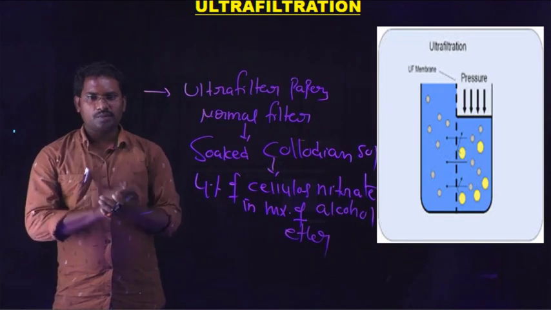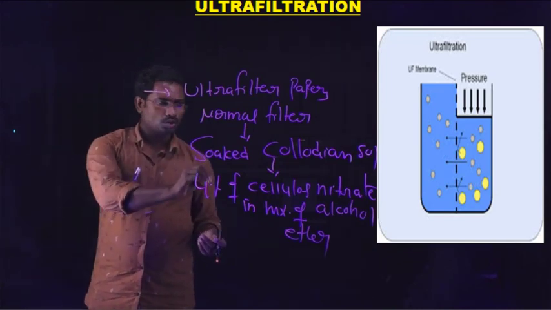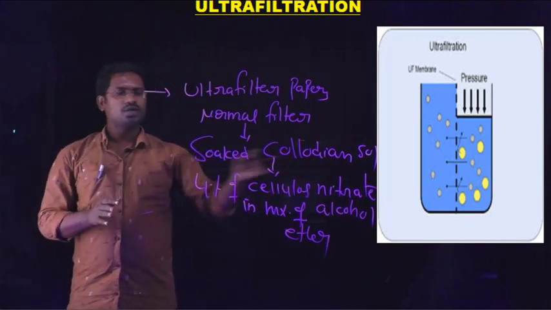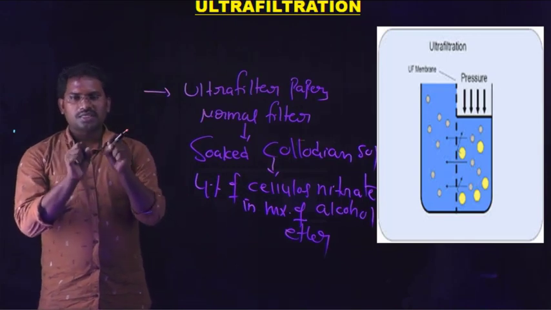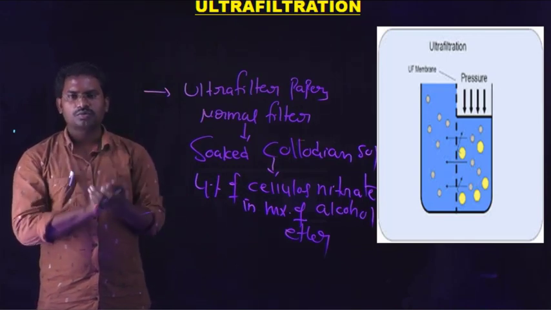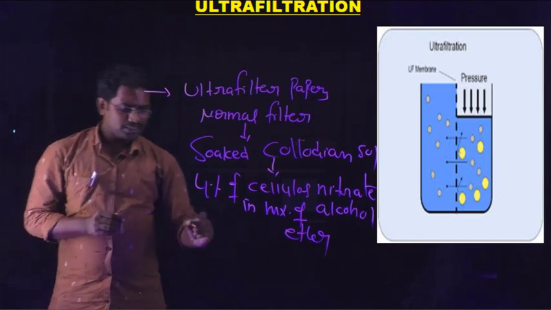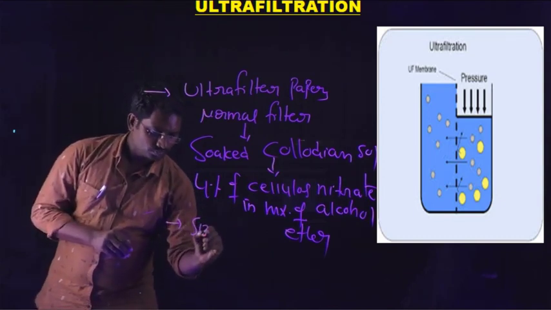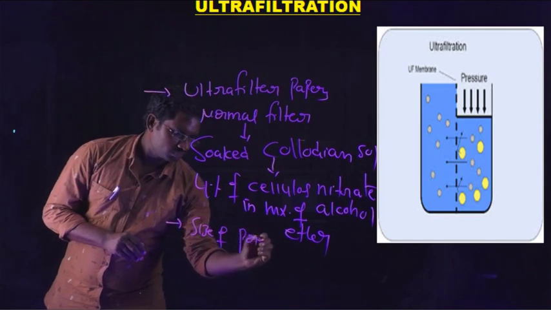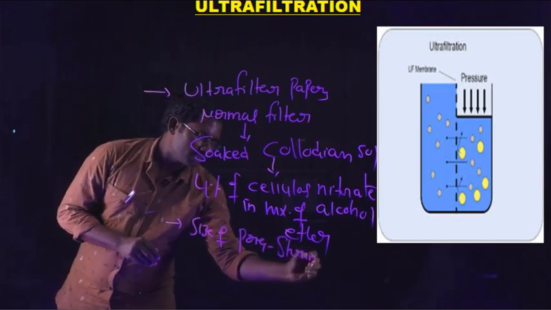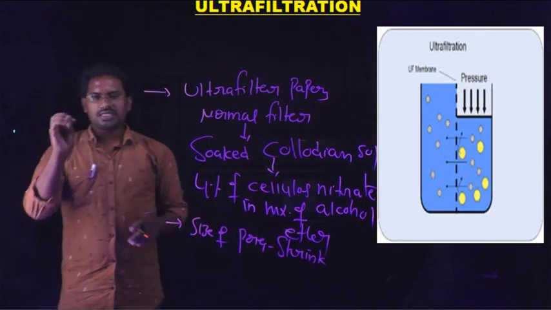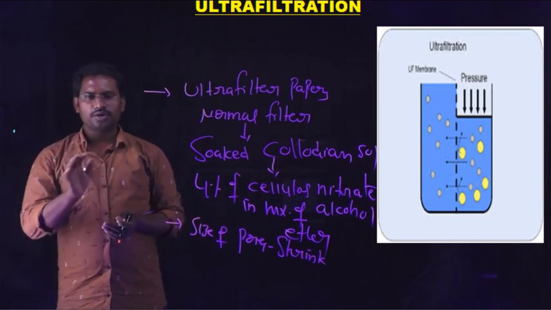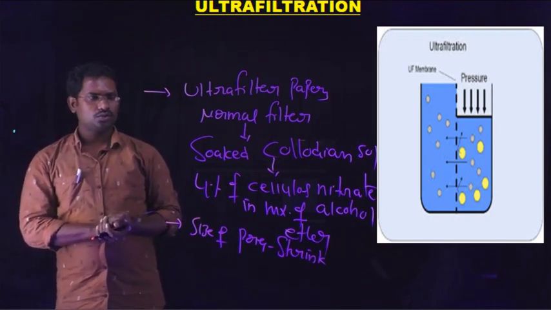First we take the normal filter paper. That filter paper is soaked in the colloidal solution, which means 4% cellulose nitrate in a mixture of alcohol and ether. Therefore the size of the pores or cavities present in the filter paper shrinks. The pores shrink so that they are suitable to allow only the dissolved impurities present in the given colloidal solution.